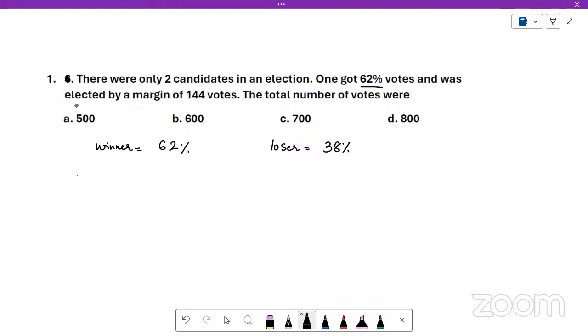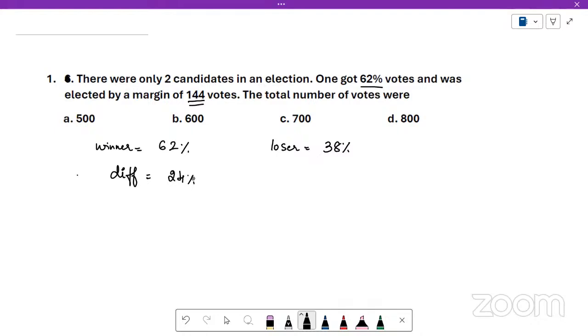And the winner has been elected by a margin of 144, which means he got 144 votes more than the loser. So what is the difference? The difference between 62 and 38 is 24%. So the loser has got 38% of votes and the winner has got 62% of the votes.